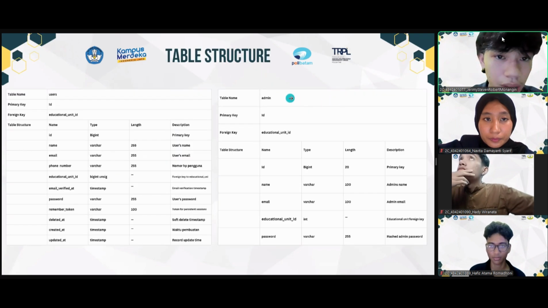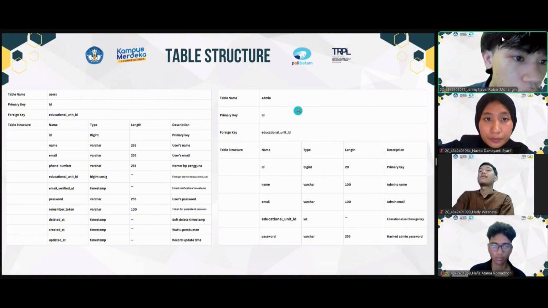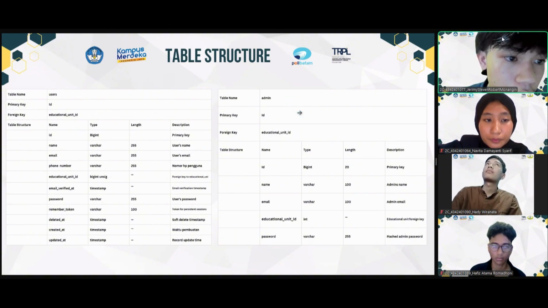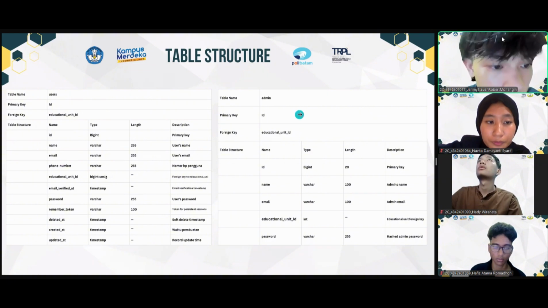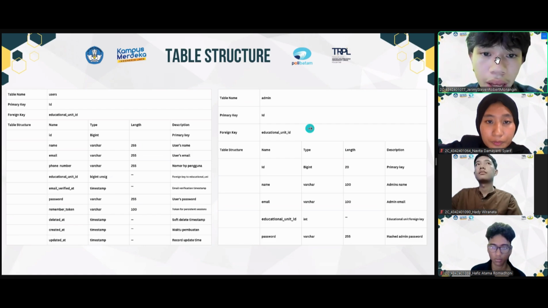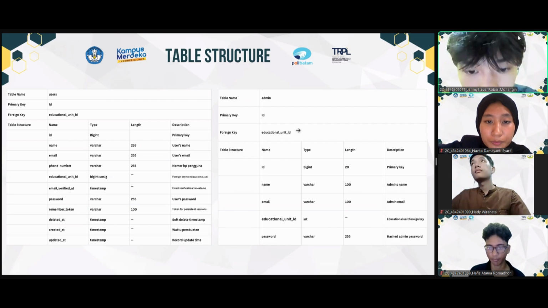And now I will explain about table structure. We have user table, primary key ID, foreign key, educational unit ID. Key table is ID, name, email, phone number, educational unit ID, email verified at, password, remember token, delete at, create at, update at. Next, admin table. We have primary key ID, foreign key, educational unit ID, and keys table is ID, name, email, educational unit ID, and password.